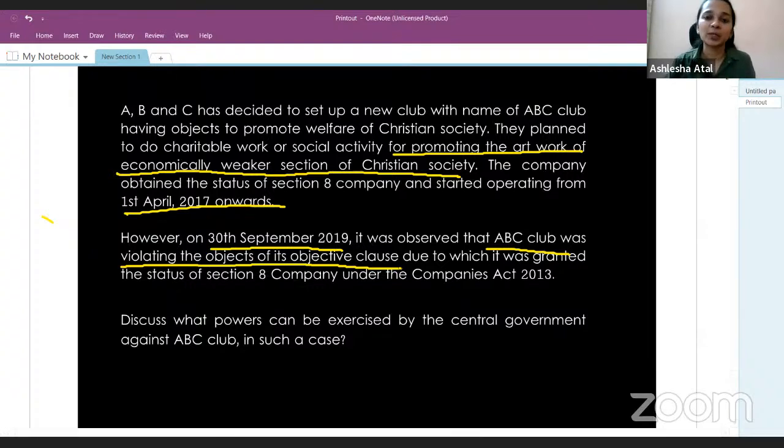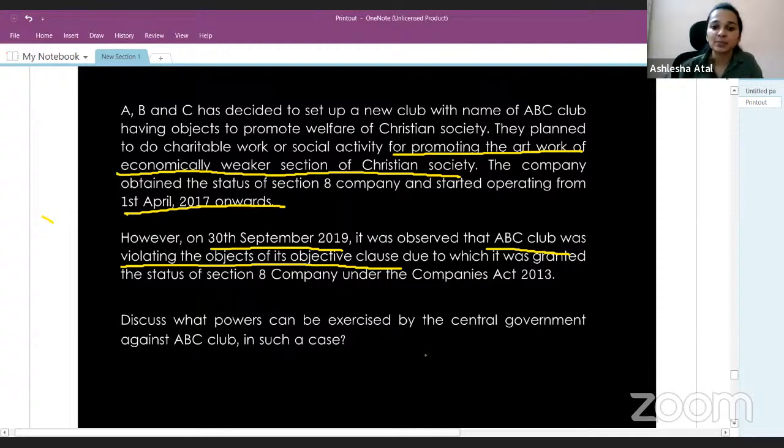Now, all of you know very well that if a company wants to get itself registered as a Section 8 company, it requires a license. Permission or approval from central government is required. A license is required. Now, what has happened? 2 years after the company starts its operation, it is found out that the company is violating the object, that it is not working according to its object clause. Now discuss the powers which can be exercised by central government against ABC Club in such a case.